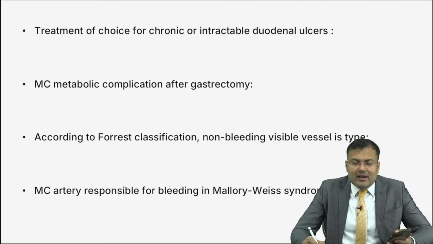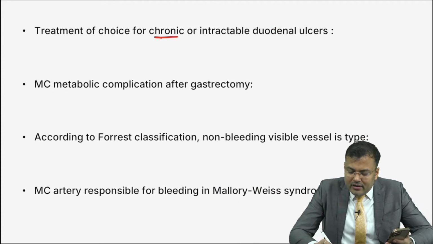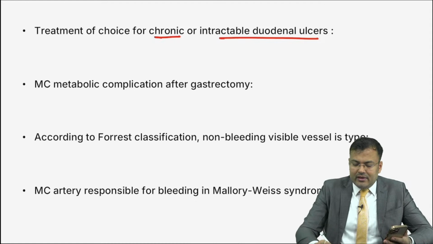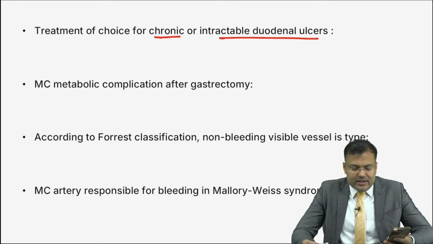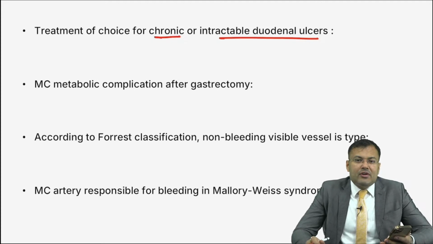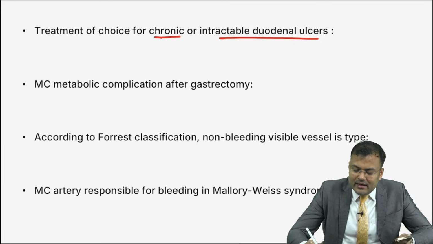Clear? Next, guys, treatment of choice for chronic or intractable duodenal ulcer. Easiest question. Yes, very good. It's not truncal vagotomy. Truncal vagotomy is for recurrent duodenal ulcer. This is intractable or chronic duodenal ulcer. Here, guys, it is highly selective vagotomy. So that is highly selective vagotomy.